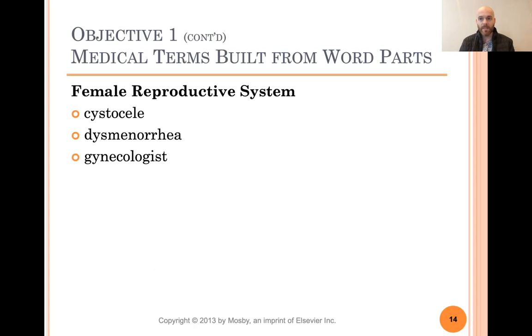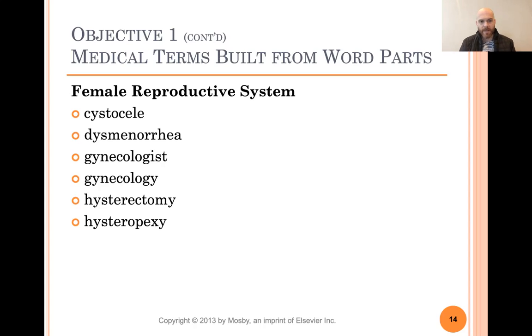Gynecologist is a doctor that studies females. Gynecology is the study of females. Hysterectomy. We've heard this word a lot. Hyster means uterus. Ectomy is incision or removal. So this is removal of the uterus. As you'll learn here in a minute, a lot of times when women say they have a hysterectomy, sometimes they just have the uterus taken out, but sometimes they have their ovaries taken out too. And sometimes they have other things taken out. There's lots of names for those, and we'll learn all those in a minute. The hysterectomy is just the uterus is removed.